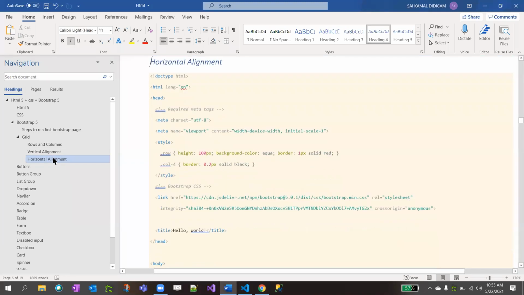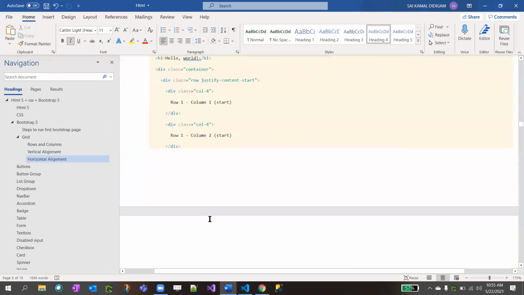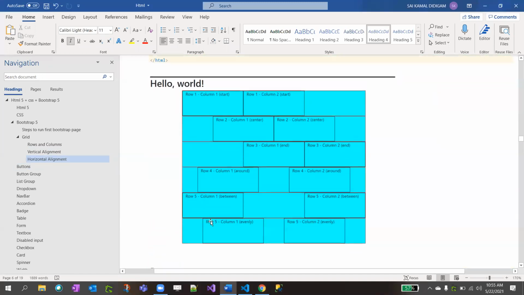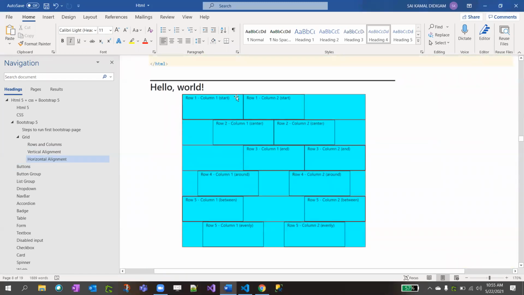Yeah, this was about vertical alignment. Now we are going to discuss the horizontal. I'll show you what I'm going to achieve. See here, I want the first row columns to be on the start. In the first row, all columns to be on the left alignment. In the second row, I want all div elements to be on the center line. This is horizontal alignment, right?